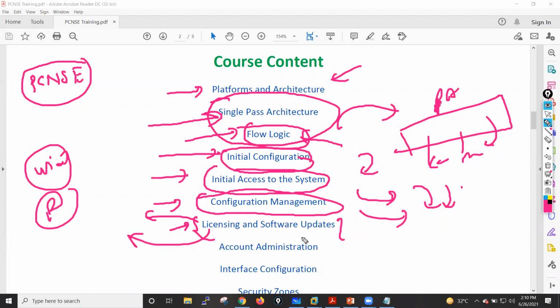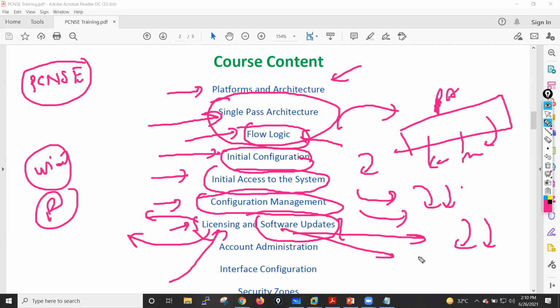Okay. And after that, we will also see how we can download the software updates from the Palo Alto update servers, update.paloaltonetworks.com. Sometimes our device is not able to communicate with this Palo Alto update server, so what are the troubleshooting steps we need to do for that. And I will also tell you how you can activate the license via CLI and via the graphical user interface. Same thing, how you can manage your software updates and your dynamic updates by using CLI and by using the graphical user interface.